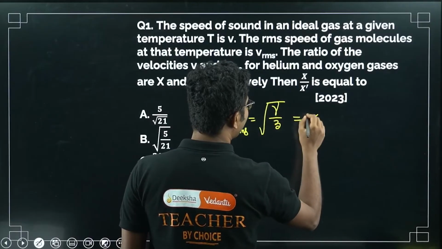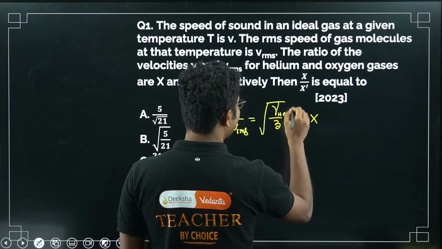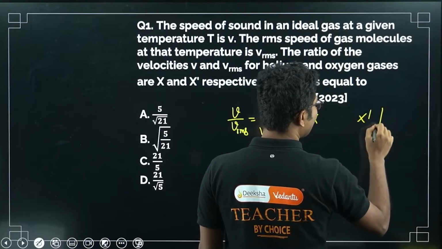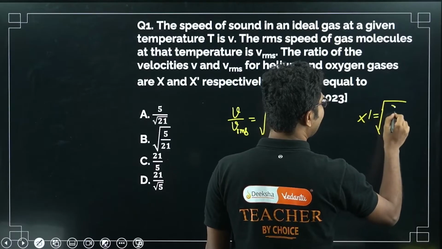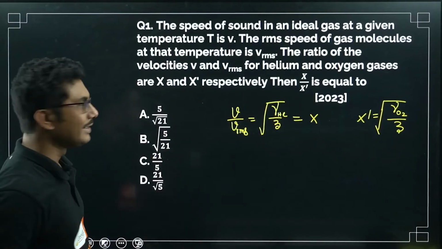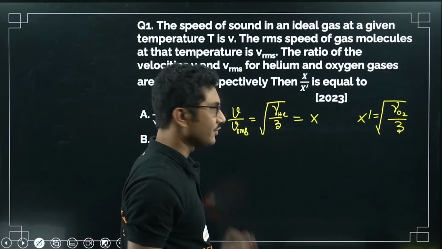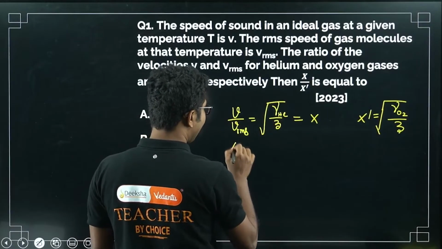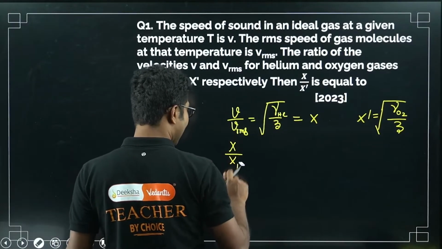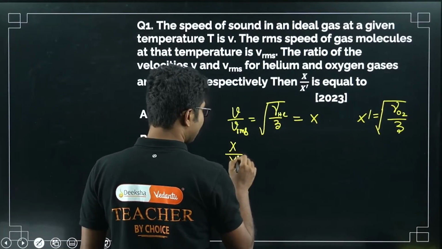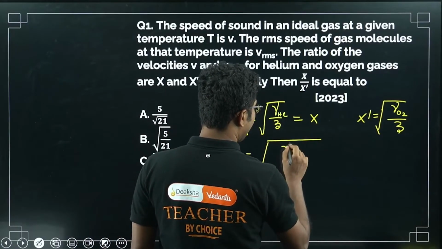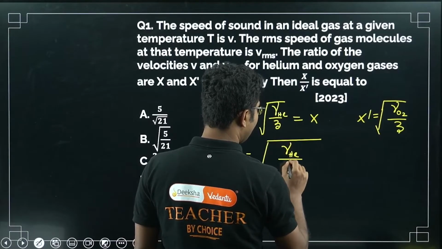So for helium suppose it is given X. And for oxygen it is X dash, so for X dash we know that this is nothing but square root of gamma oxygen by 3. Why am I doing that? You actually don't need this V by Vrms, only the formula is sufficient. Now they have asked you to find X by X dash. If you are finding X by X dash, you can simply cancel whatever constants are there. So X by X dash equals gamma helium by gamma oxygen.